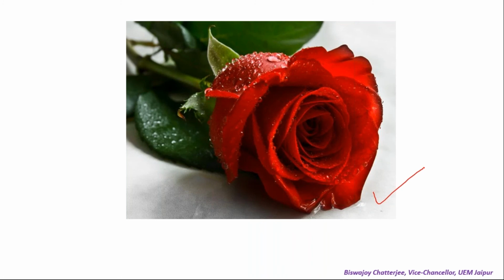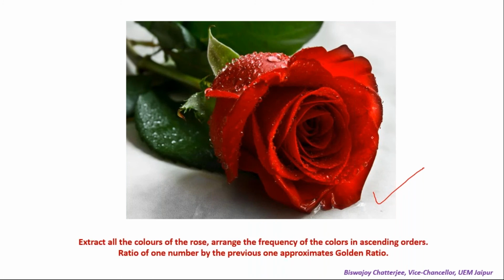Rose, the most beautiful flower on earth. Extract all the red colors of the rose, and arrange those colors in increasing order of frequency. Again, every color has a frequency. One frequency divided by the previous frequency approximates the golden ratio.